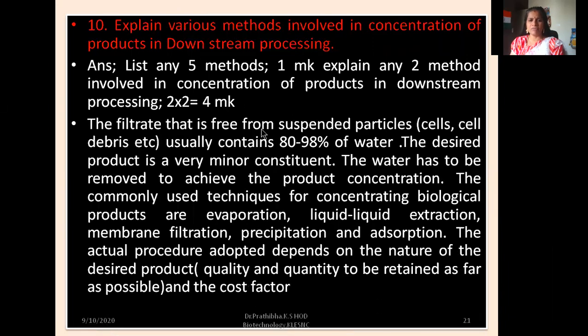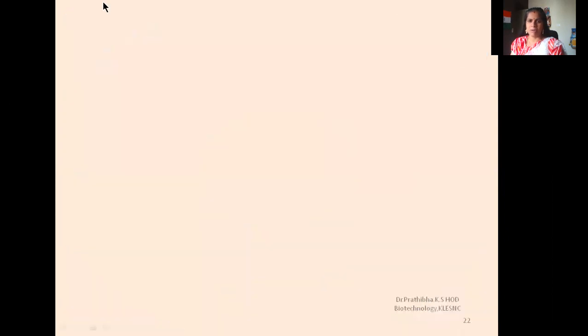The filtrate that is free from suspended particles, that is cells or cell debris, etc., usually contains 80 to 98% of water. The desired product is a very minor constituent. Here, the water has to be removed to achieve the product concentration. The commonly used techniques for concentrating biological products are evaporation, liquid-liquid extraction, membrane filtration, precipitation, and adsorption. The actual procedure adopted depends on the nature of the desired product, that is quality and quantity to be retained as far as possible, and also the cost factor matters.